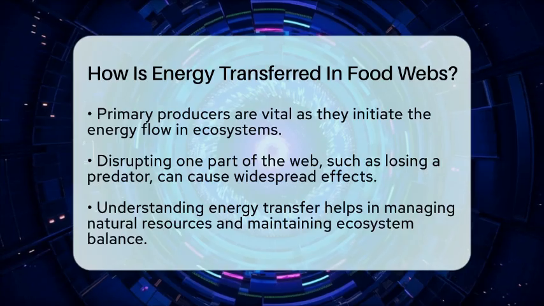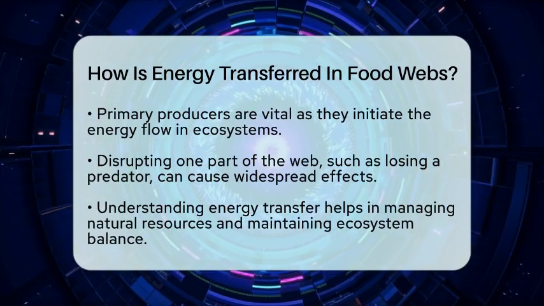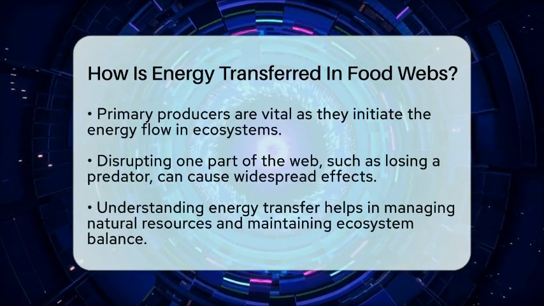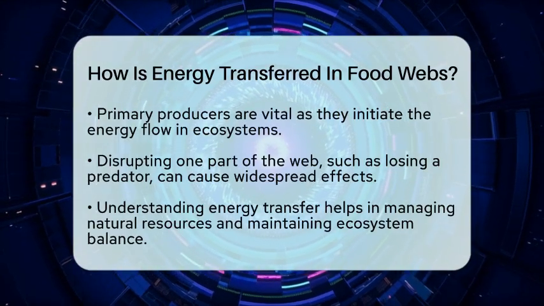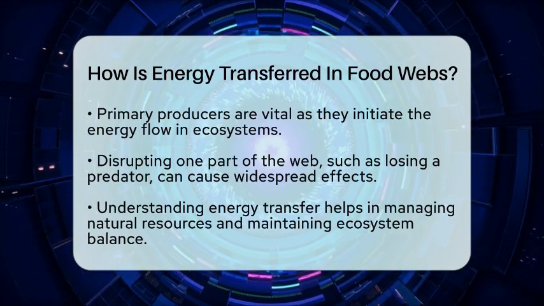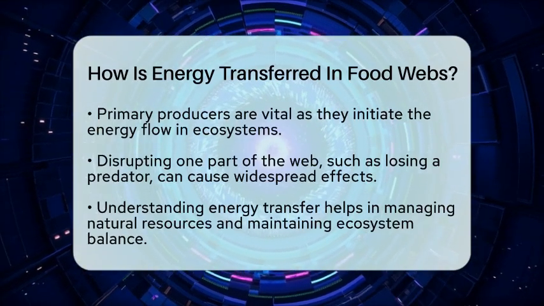So, in essence, energy flows from sunlight to plants and then through different levels of consumers, with most of it lost along the way. This flow shapes the structure of ecosystems and highlights how every organism plays a role in keeping ecological systems working smoothly.